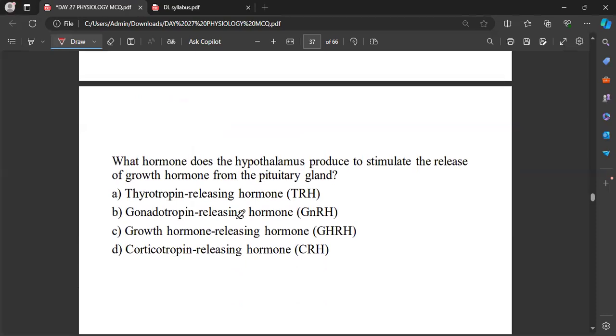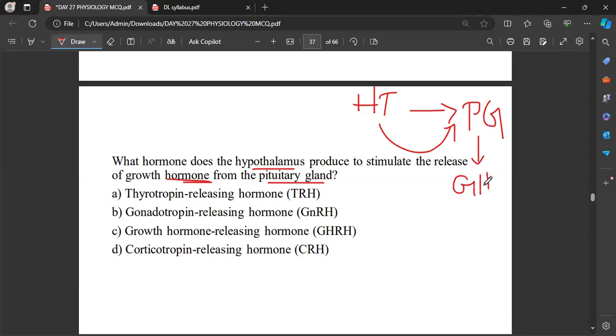Now, what hormone does the hypothalamus produce to stimulate the release of growth hormone from the pituitary gland? See, the hypothalamus has to stimulate the pituitary gland. By the stimulation, this pituitary gland can release the growth hormone. Definitely this hypothalamus has to stimulate the pituitary gland, only then this pituitary gland has the capacity to release the hormone. And what will that stimulation look like?